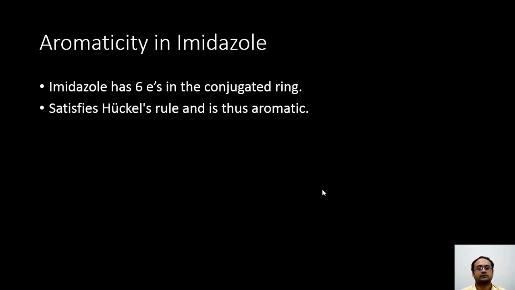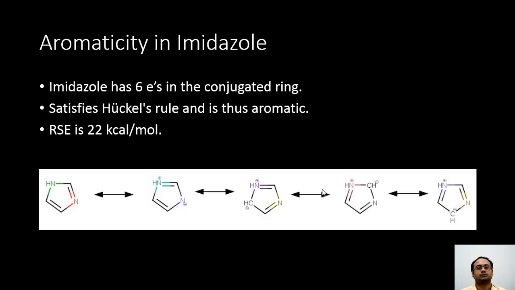Now imidazole, like other compounds, is also aromatic because it has 6 electrons in the pi conjugated ring structure, and it satisfies Huckel's rule and is thus aromatic. Its resonance stabilization energy is around 22 kilocalories per mole, and its aromaticity can be understood by considering the resonance hybrid structures in which the lone pair on the nitrogen adds the negative charge, and the lone pair on this nitrogen participates in bonding with carbon, and therefore it has a positive charge. Similarly, charged structures are possible like this.